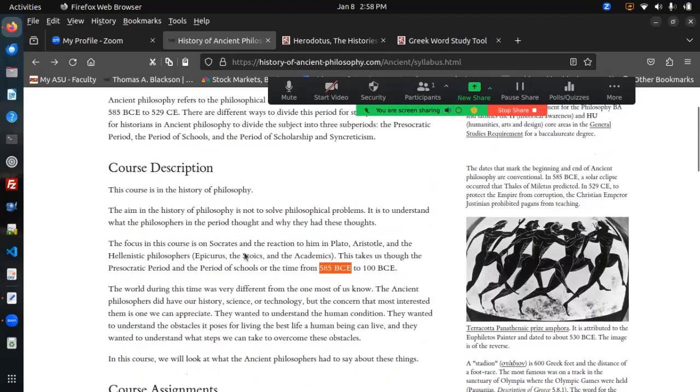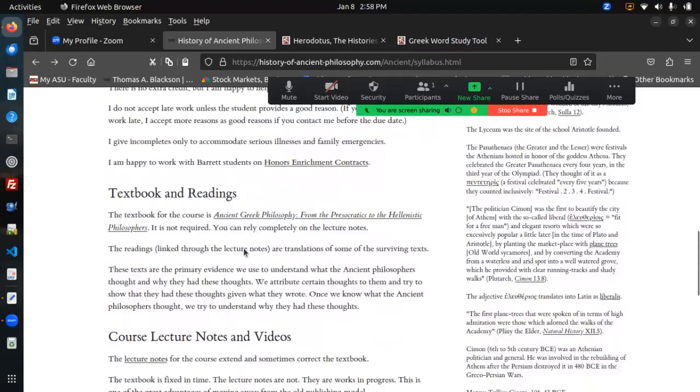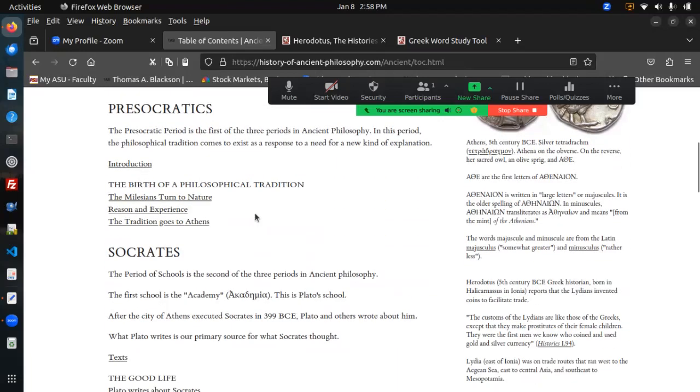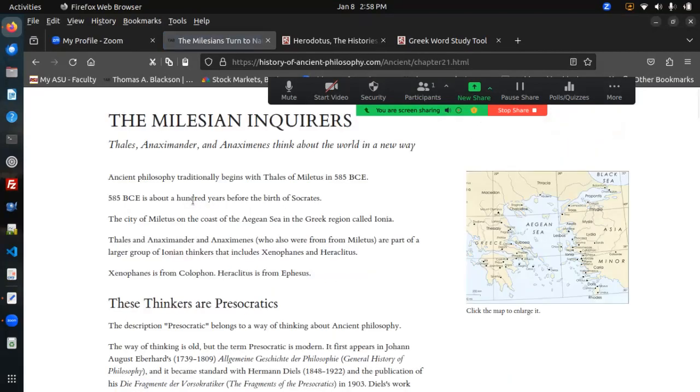Now, to get to that answer, we need to go down to the lecture notes, and we need to scroll down to the first lecture notes on Thales and the Milesians. Click on that, and here we have it. And we see here that ancient philosophy traditionally begins with Thales of Miletus in 585 BC. We can think about what this means here, right? This is the city in which Thales was thought to be born.